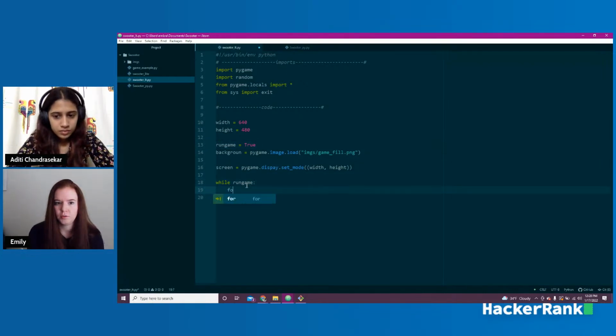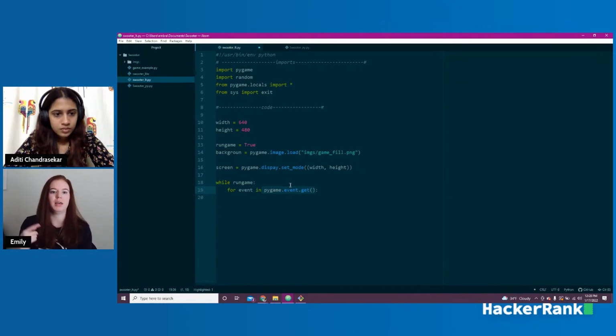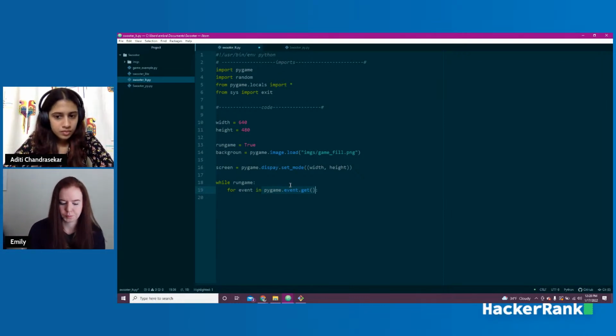We're going to say for event in pygame.event.get. And this is one of the powerful pieces of Pygame. This pygame.event.get is what continues in the background within the Pygame package and actually says, okay, is there an event? Is there an event? Is there an event? And updates things as it goes through.